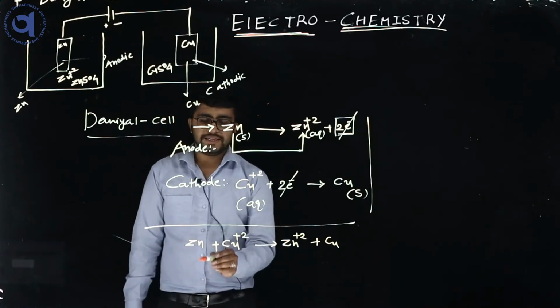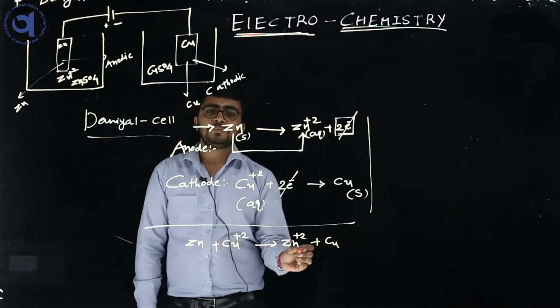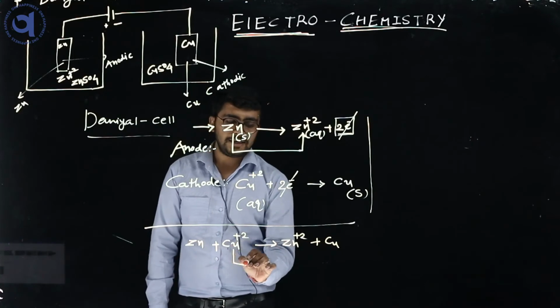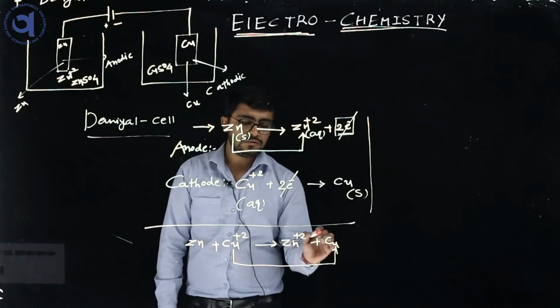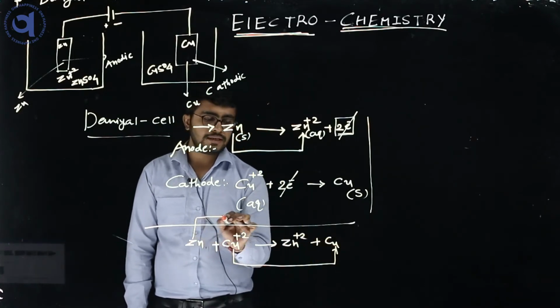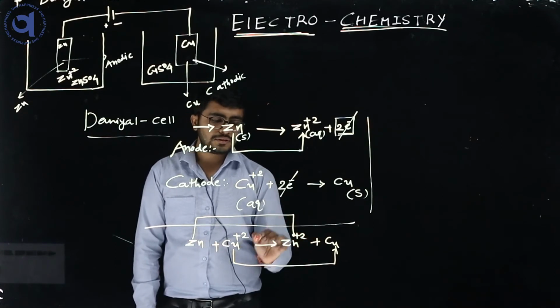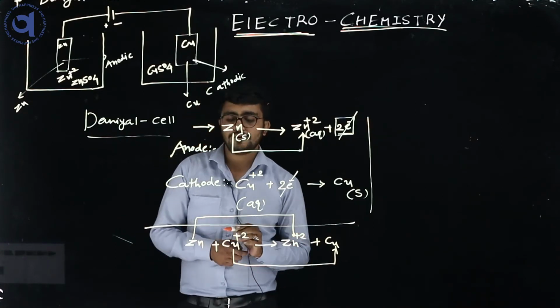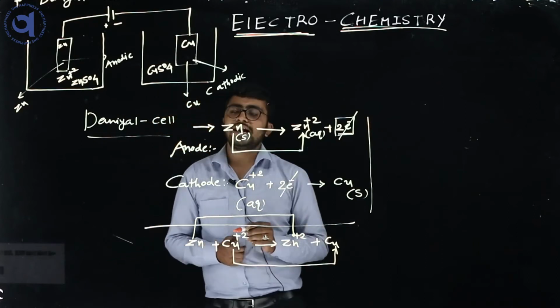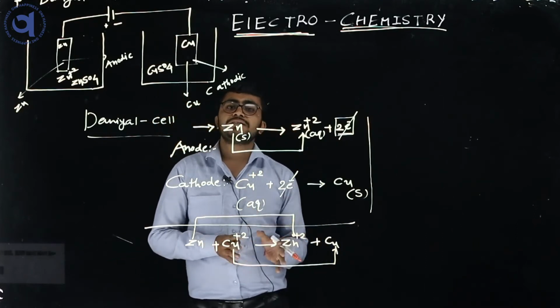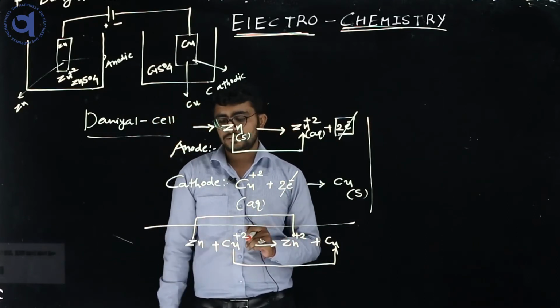So zinc gets oxidized into zinc 2+ and the copper ion gets converted into copper. Here both oxidation and reduction of metals are there, so it is a redox reaction. This type of reaction is called a redox reaction.